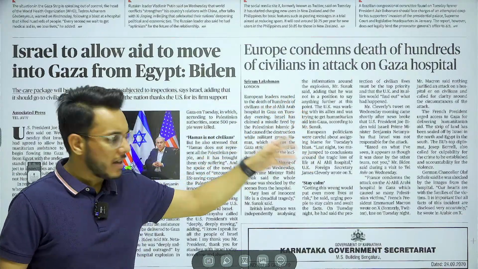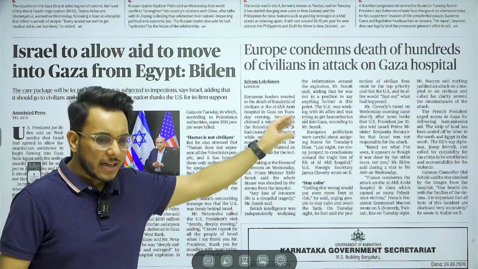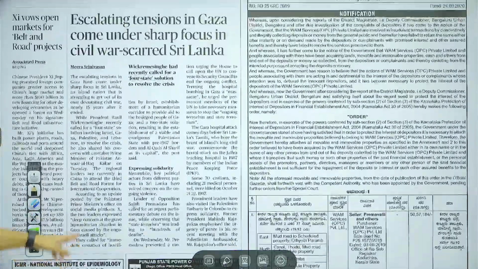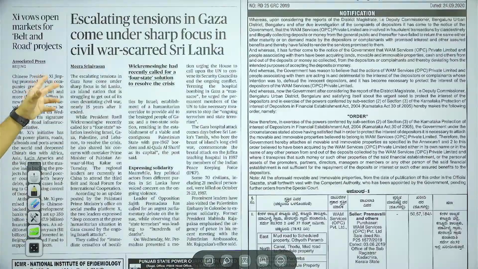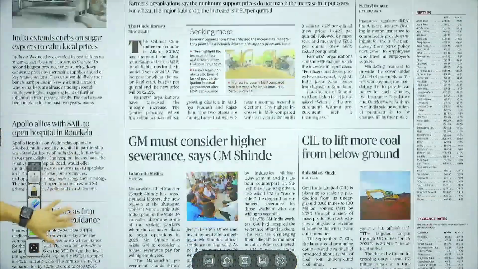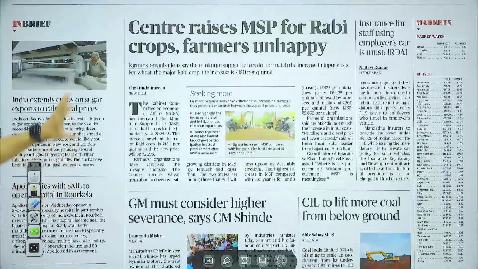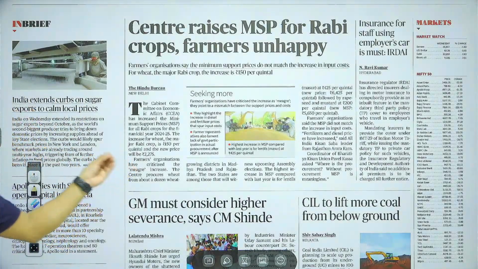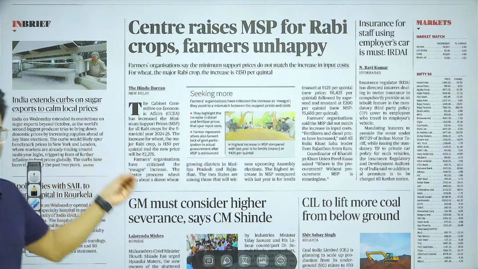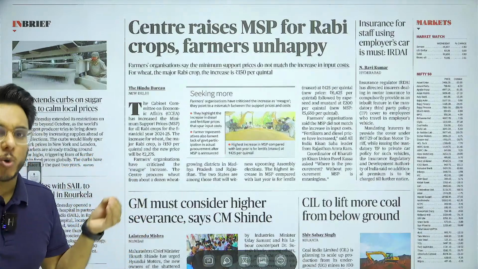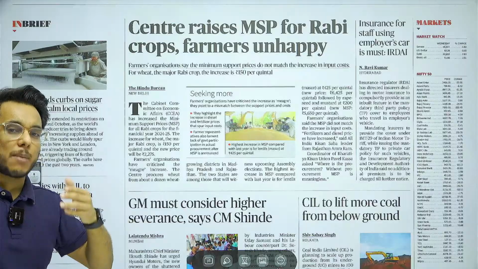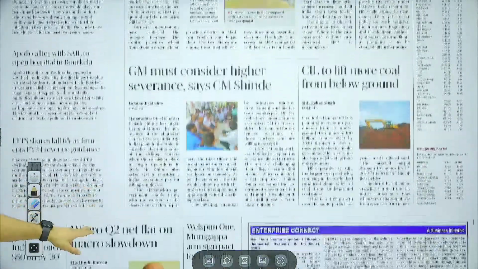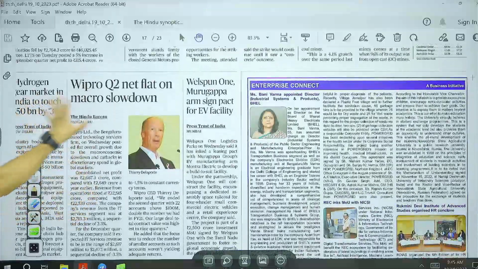Then on the world page, Israel to allow aid to move into Gaza from Egypt. Joe Biden. Europe condemns the death of hundreds of civilians in attack on Gaza hospital. So, the same article. Now, guys, every such statement is not needed to be followed for examination. Escalating tension in Gaza comes under sharp focus in civil war scarred Sri Lanka. Then, guys, Centre has raised MSP for Rabi crops. You are not really required to see that 150 per quintal has been increased. The farmers are not happy because they say the increase in the MSP is very marginal. Then, guys, we have the corporate trends, etc.